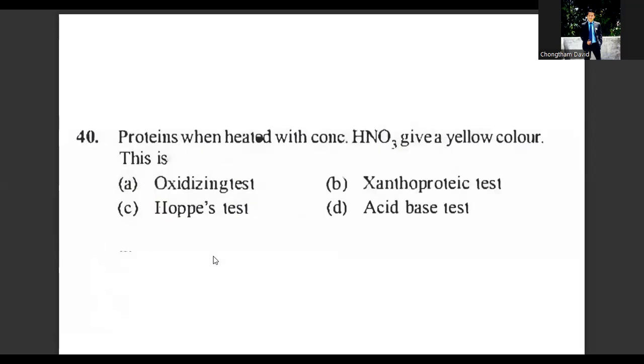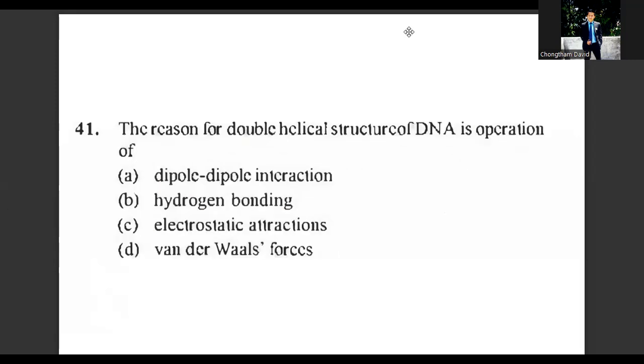Question number 40. Proteins when heated with concentrated nitric acid give a yellow color. This is going to be option B, xanthoproteic. Question number 41. The reason for double helical structure of DNA is the operation of hydrogen bonding. Tensions are created. It leads to the alpha helix form. It rotates. It is due to the hydrogen bonding.